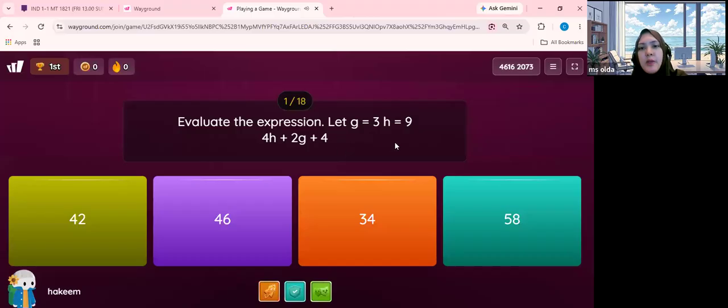Okay, so basically Hakim needs to substitute all of these values into the expression. And what will be the result Hakim gets for substituting into this expression? 46.